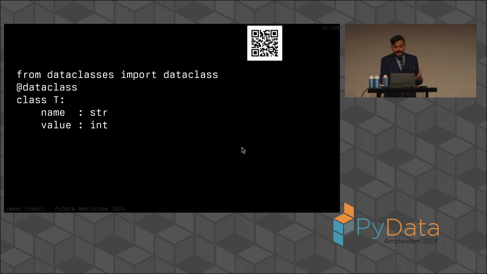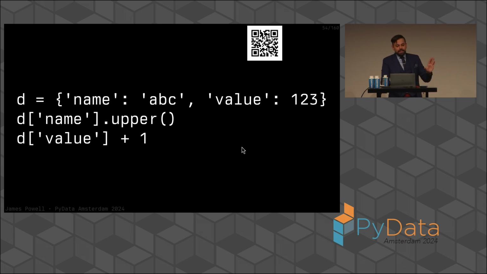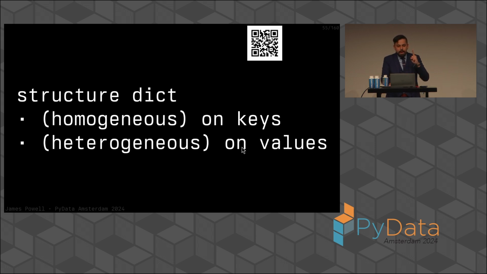in this case a data class, and if we dig deeper into that class and we ignore slots, which we should all ignore, it's a very boring topic, we can see that under the covers, this object actually models its instance state as a dictionary. There's a very close relationship between the structural dictionary and the object. This is only one side of the dictionary, because this is, of course, how we'll operate it. We'll pick out individual fields, perform an operation on it. And when we look at the structural dictionary, we'll see that it's typically homogeneous on the keys, well, that's more of a convenience, and heterogeneous on the values.